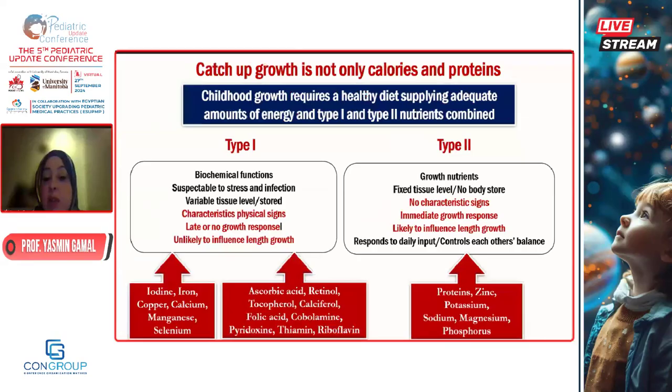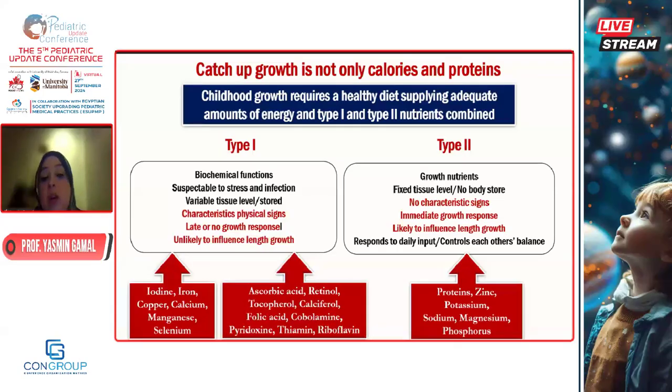And take care of the nutrients, especially type 2 nutrients, because they are likely to influence the length and the growth, especially the proteins, the zinc, potassium, and sodium. Take care of them in children with congenital heart diseases who are on diuretics, for example. Take care of children on steroids. All these would affect growth, and we have to provide them with what is enough to provide optimum growth.